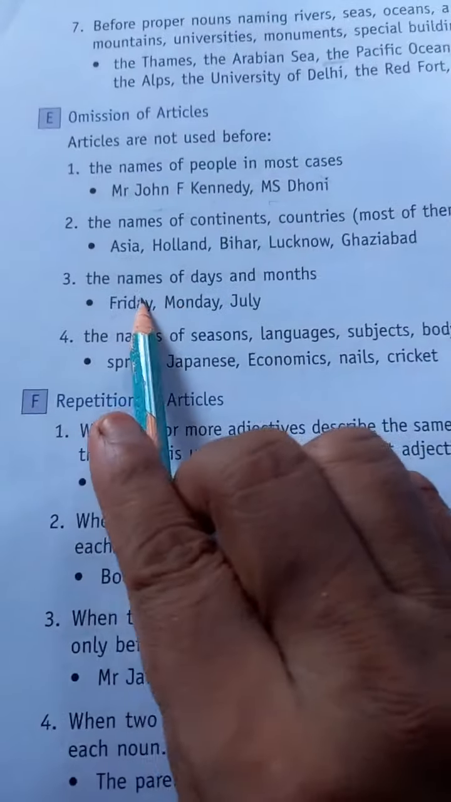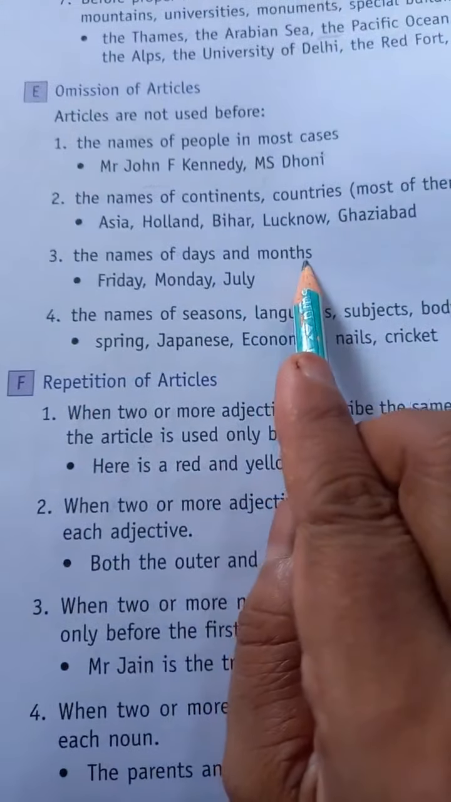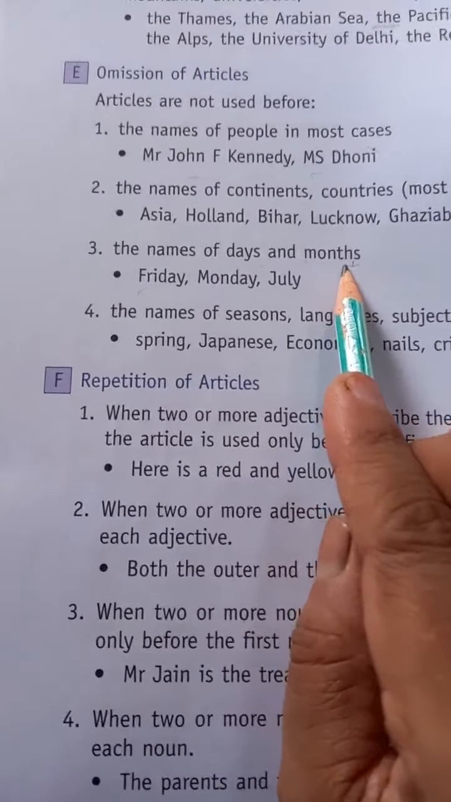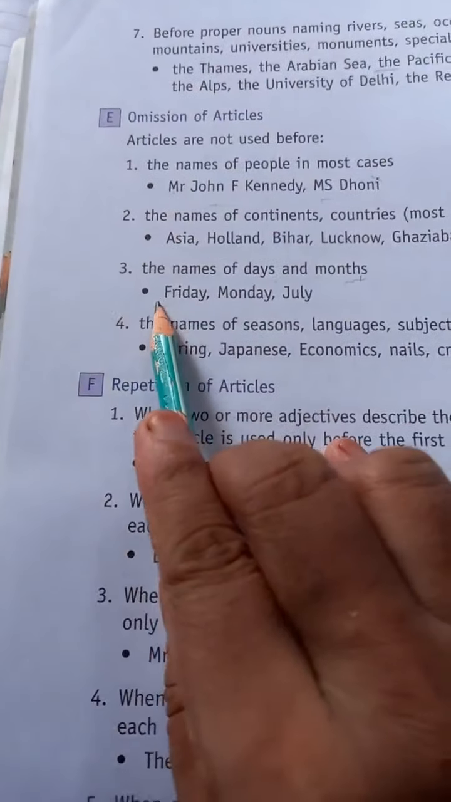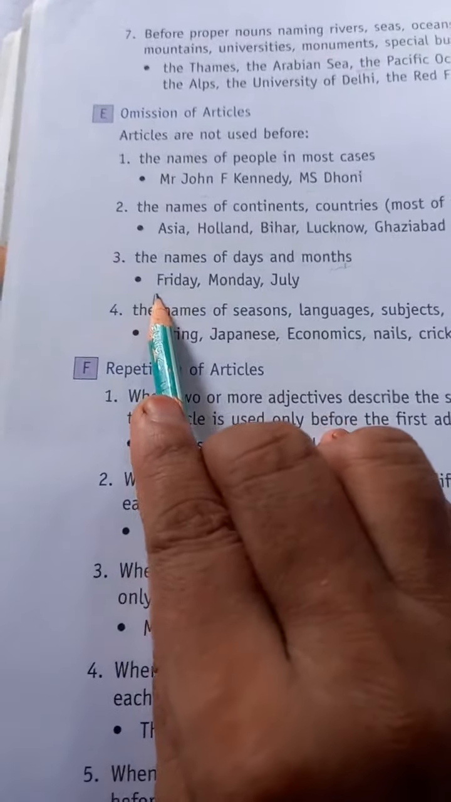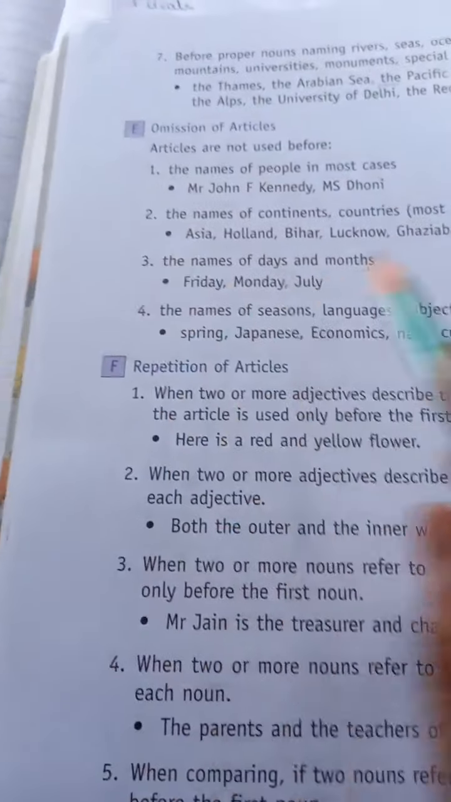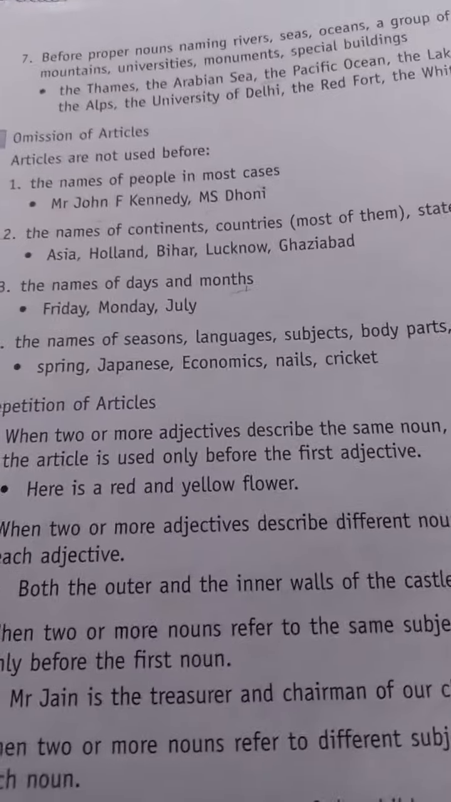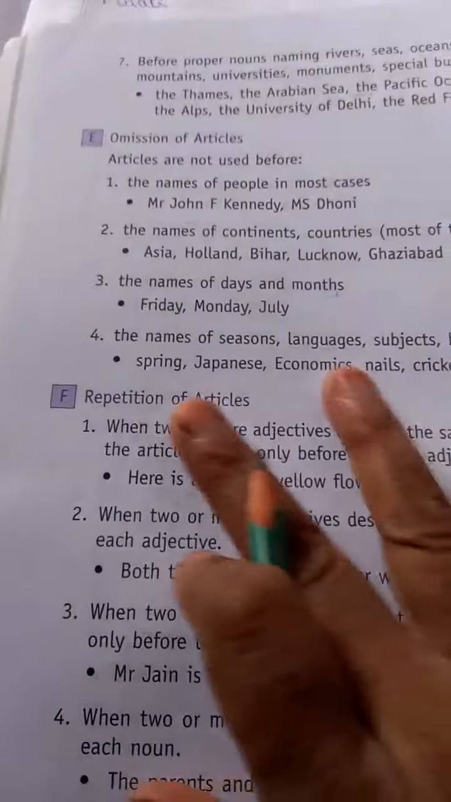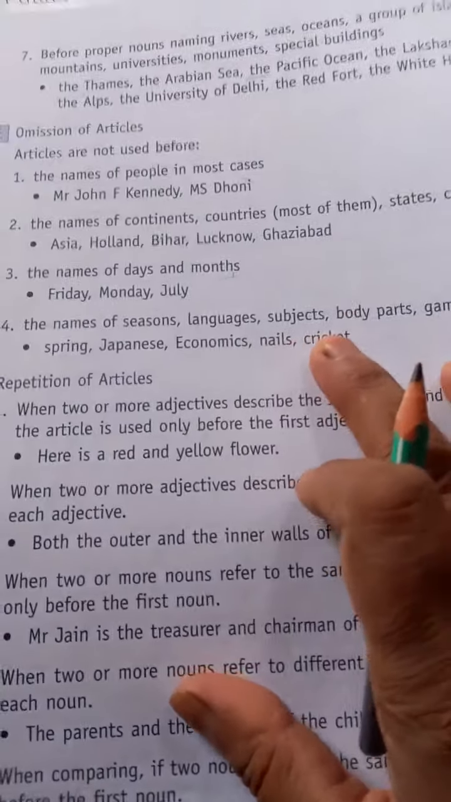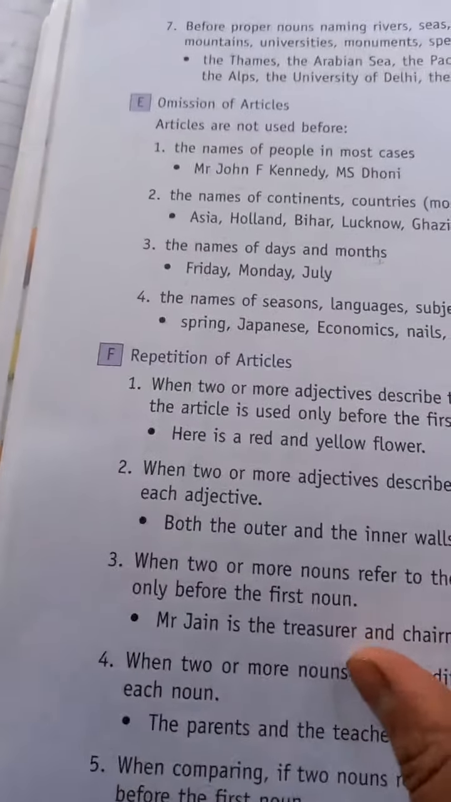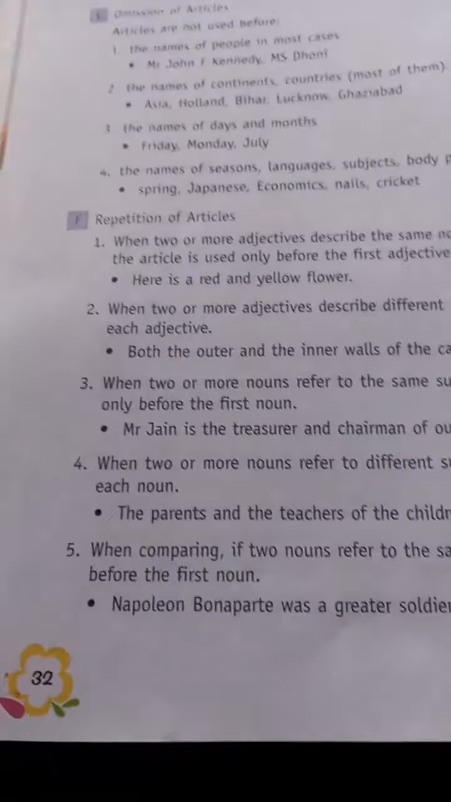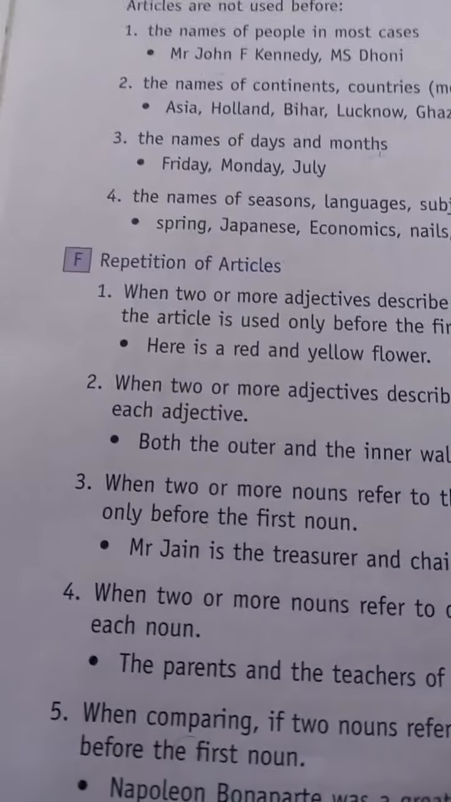Then the next point, the names of days and months. Wherever we are mentioning the days and months, we don't use any of the articles. We will not say we came on a Friday, we came on an Friday, we came on the Friday. No, we came on Friday. So there is no need of using any of the articles before the days and months. Next point, the names of seasons, languages, subjects, body parts, games. Like spring, Japanese, economics, nails, cricket. Now we will not use any of the articles.